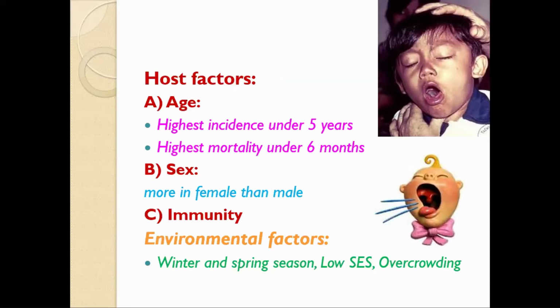It is also associated with overcrowding, because during winter people generally reside indoors and do not go outside. So these are the environmental factors.